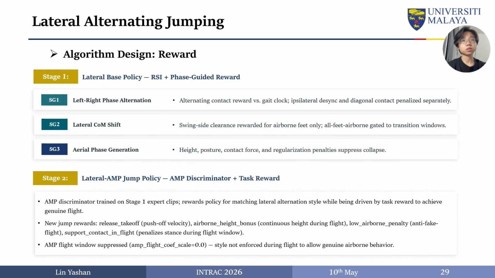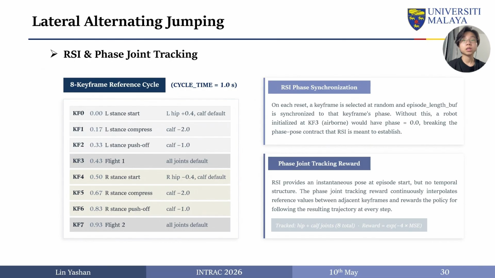Stage 1 reward covers alternating contact against the gate clock, swing side clearance, and stability penalties. Stage 2 adds an AMP discriminator trained on Stage 1 expert data, which guides the policy to match the lateral alternation style, while task rewards drive genuine flight. New jump-specific rewards are added to incentivize real takeoff and penalize fake airborne behavior.